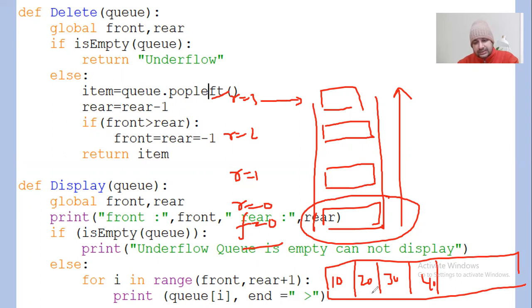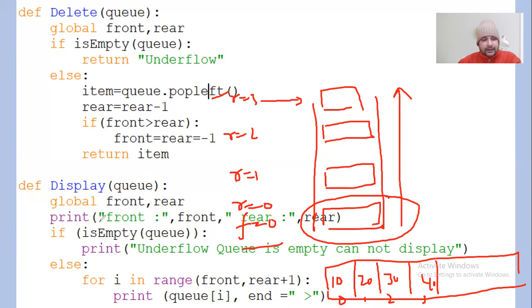We understand it this way, that this is the front and this is the last. Generally, we consider it like this: in a queue, whatever has been inserted first will come out first. That's why we understand the concept like this graphically, but actually, within the system, the elements are stored like this, right?